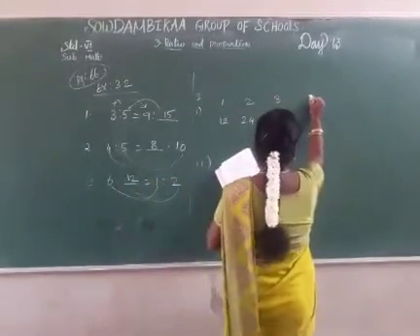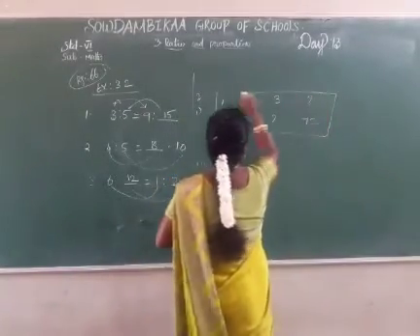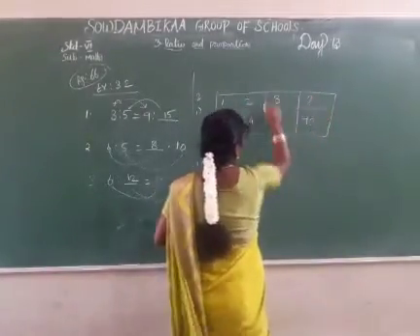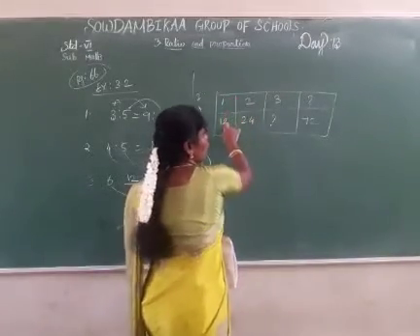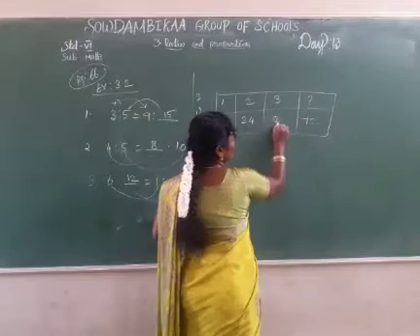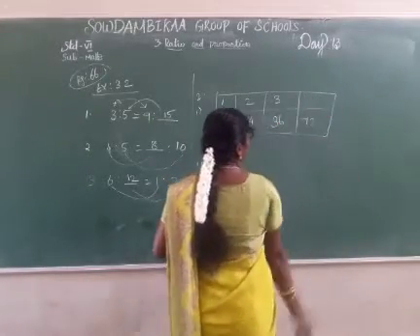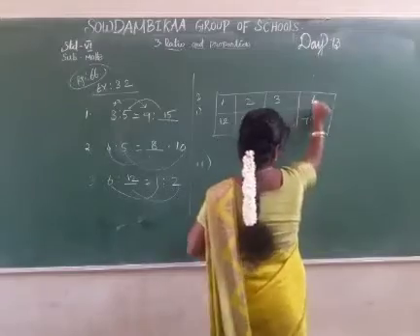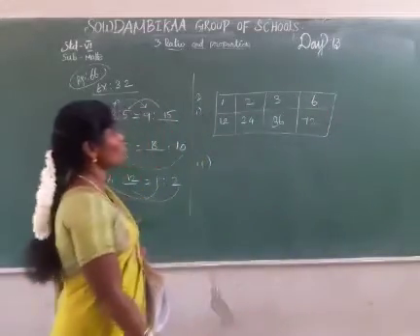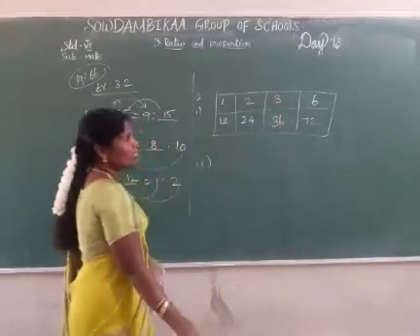Here also a question is asked. This is the first table: 1 12 is 12, 2 12s are 24, 3 12s are 36. Next, how many 12s are 72? 6 12s are 72. So 1 12 is 12, 2 12s are 24, 3 12s are 36, 6 12s are 72.